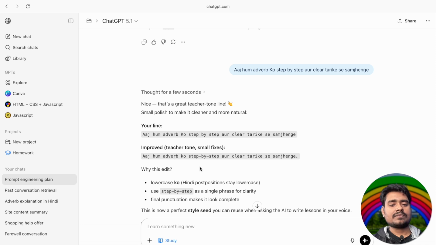So why the edit? Lowercase, and the Hindi post position stays lowercase. Use step by step as a single phrase for clarity. That's why I'm telling you that when you write, always make sure you're writing the right way. Even the spelling errors that I didn't care about before, now I understand they also affect how the prompts come out.